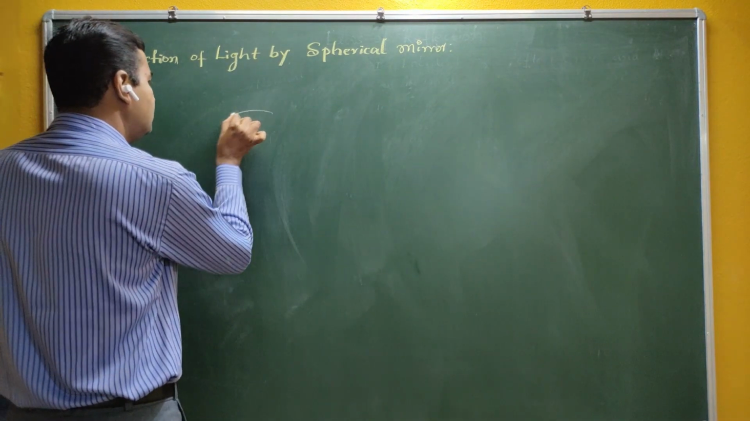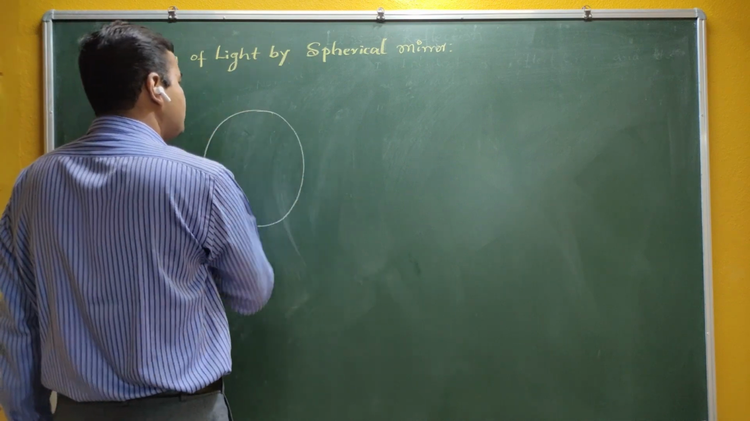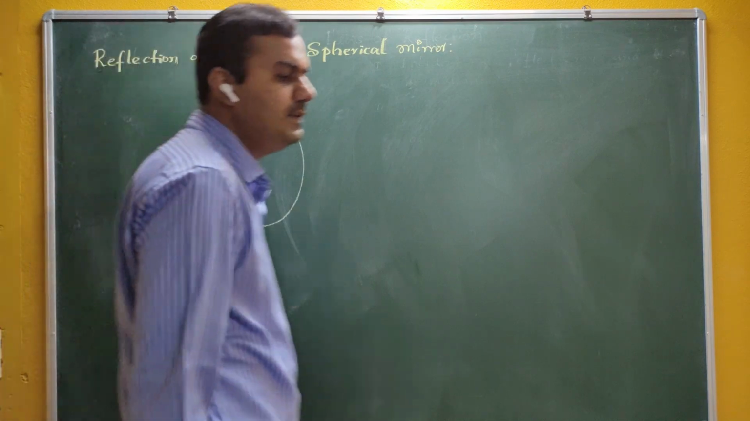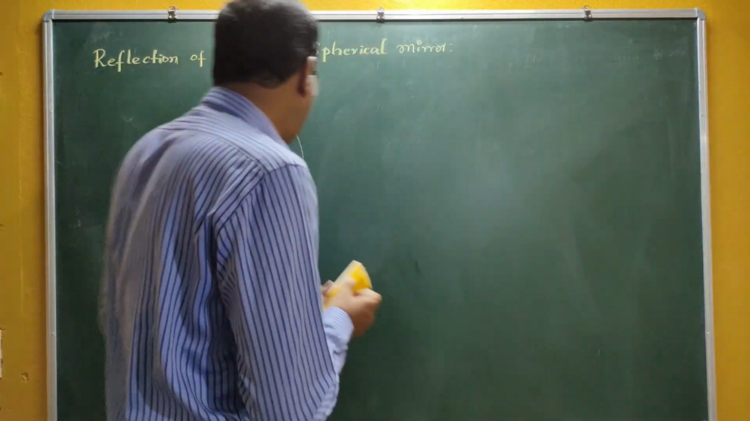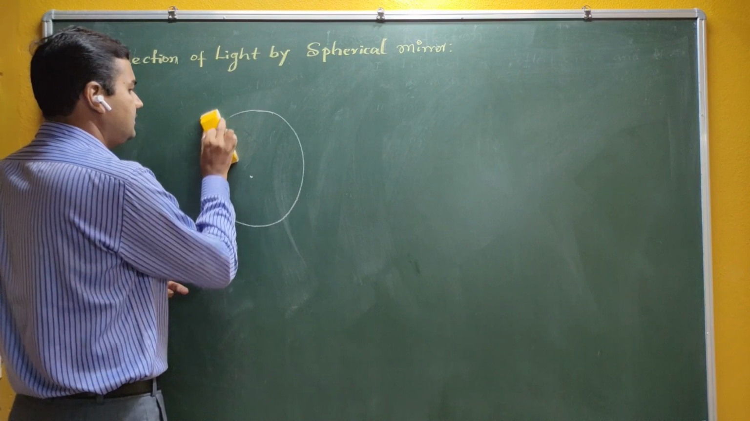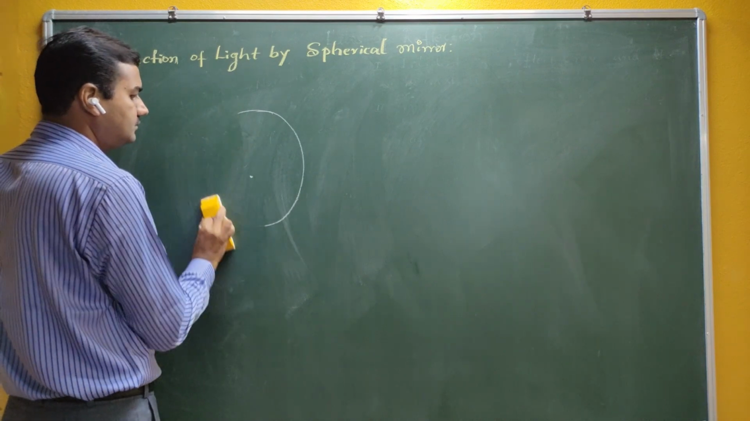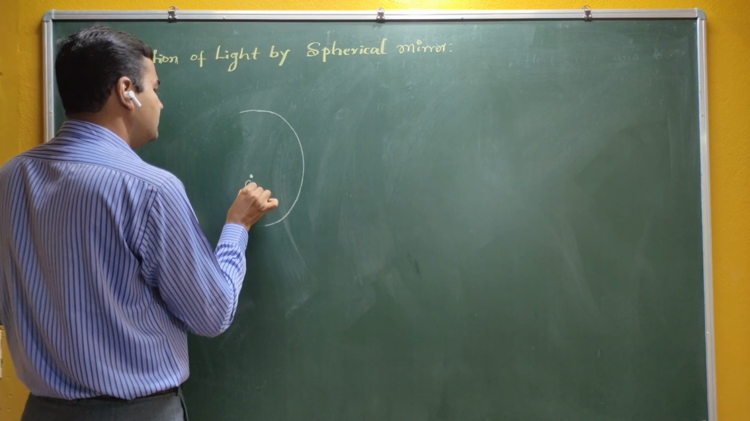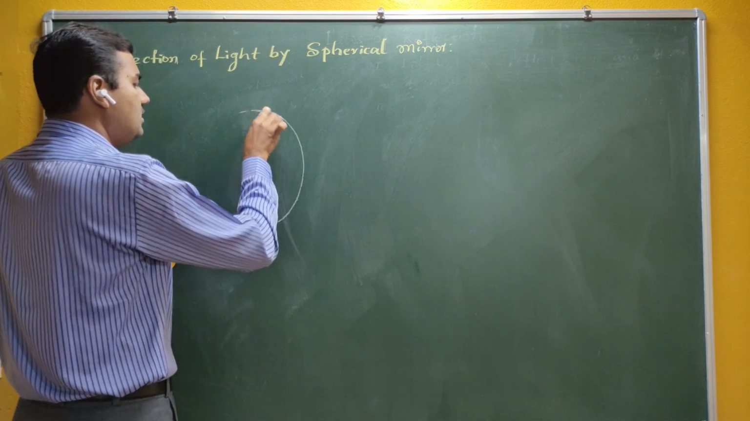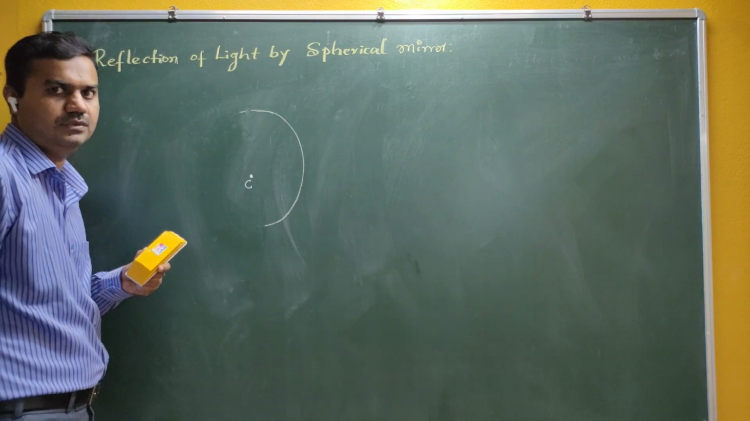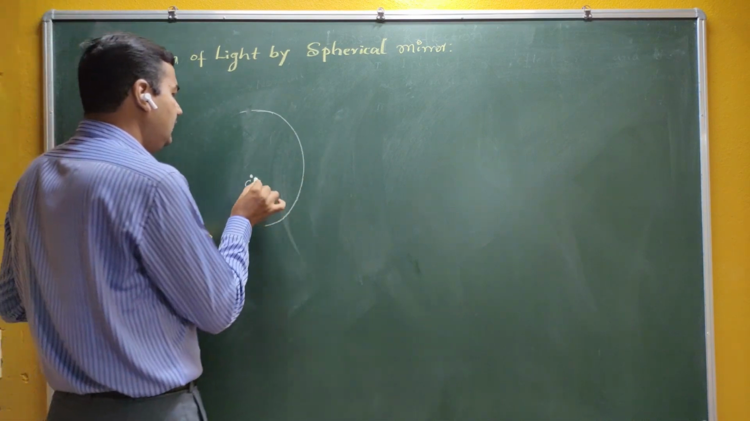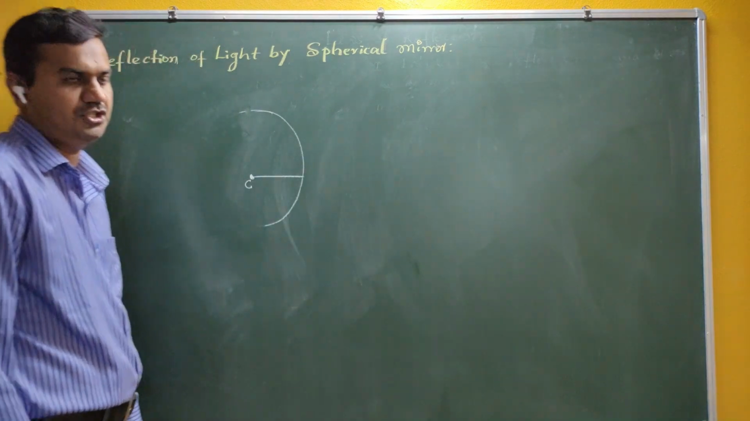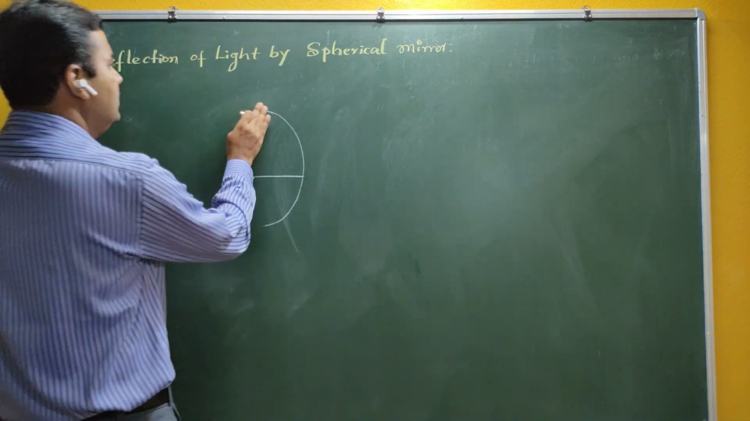Now you can see, what is a sphere? This is in 2 dimensions, it looks like a circle. But if we take 3 dimensions, then it is a sphere. If we take a part of this sphere, it has a certain center. This is the center of the sphere. If you take only a part of the sphere, then it is called curvature. Now this C is called the center of curvature.